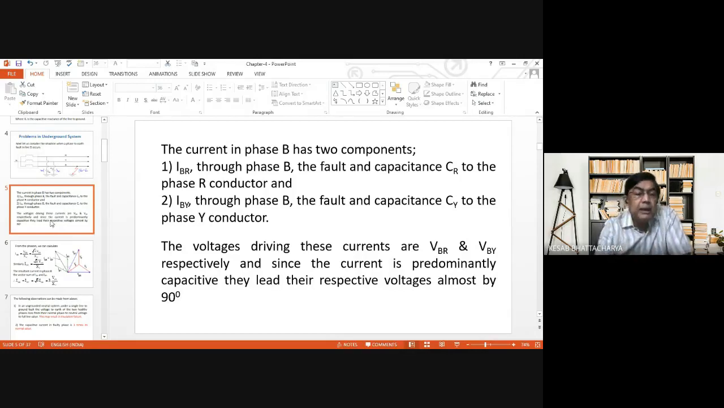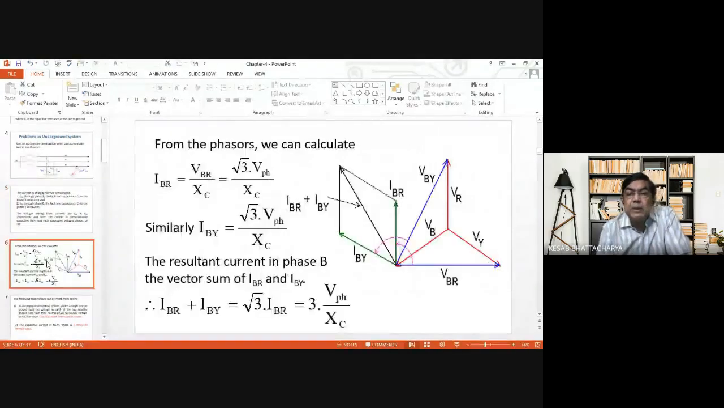Next, we draw another phasor diagram. Here, this is VBY, this is VBR, and obviously the current IBR is leading VBR by 90 degrees, and current IBY is leading VBY by 90 degrees, and their resultant is this one. Now, IBR and IBY can be calculated like this: the respective voltages which drive these currents divided by the reactance or impedance. In this case, it is dominantly capacitance.